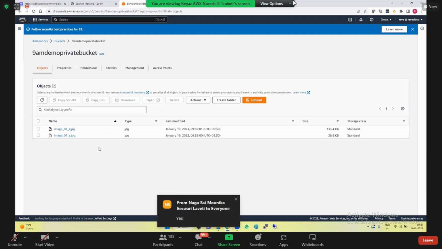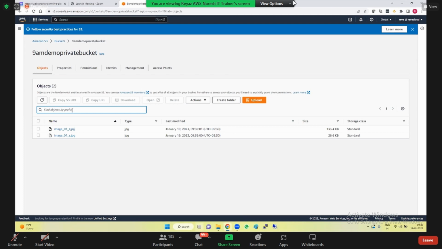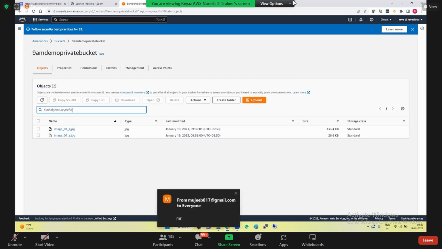You can select a number of files and then drag and drop them here. And here you have two objects. Find object by prefix. What does prefix mean here? Yes, prefix means subfolder, right?